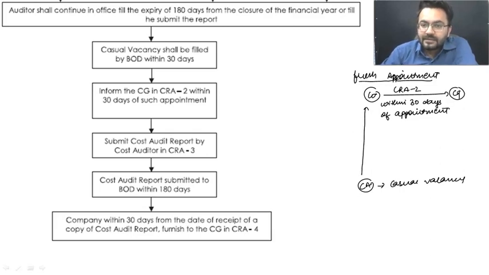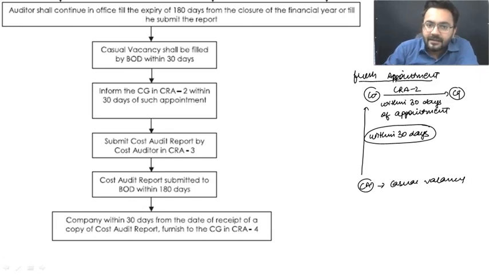From this casual vacancy, you need a fresh appointment within 30 days. Within 30 days, you need a fresh appointment. Got my point? Let it be like your cost auditor has expired, or let it be like he has resigned, or whatever it is. That resulted in casual vacancy. Now, within 30 days, you need a fresh appointment.